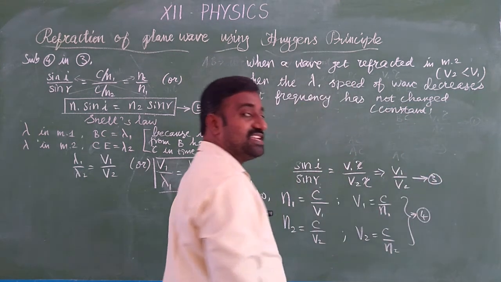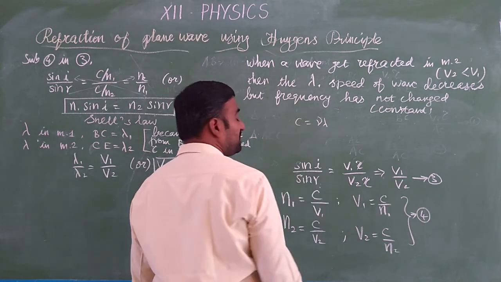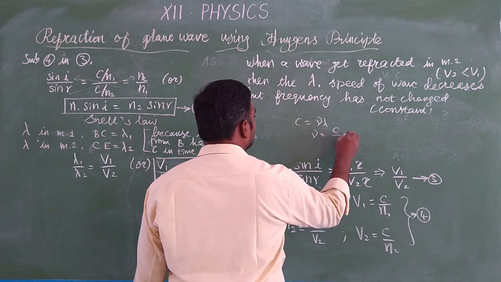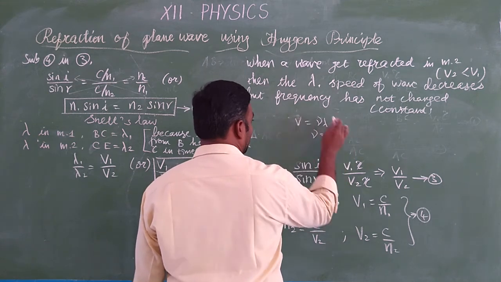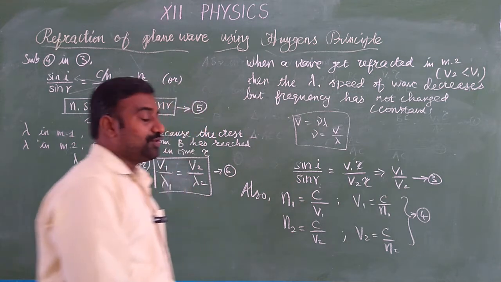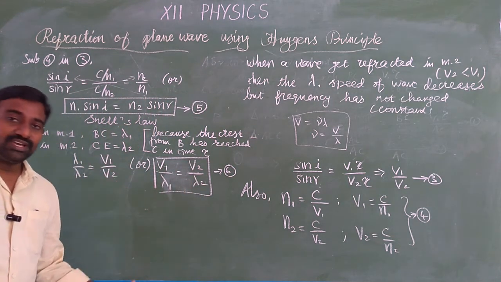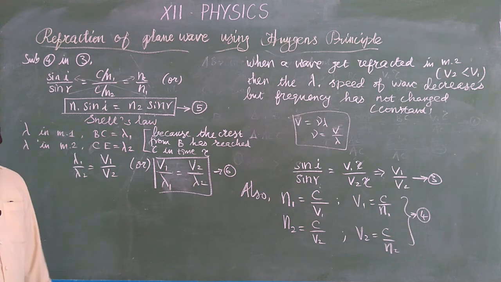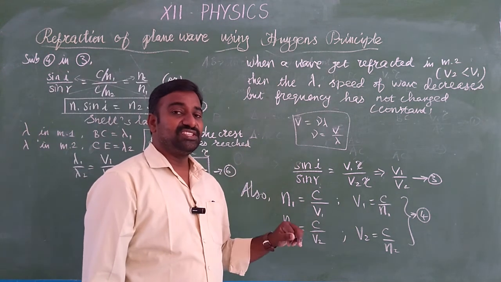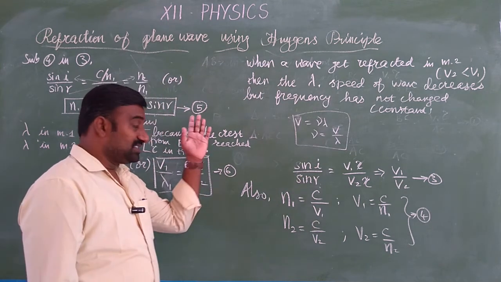We know already c is equal to nu lambda. Yes, c is equal to nu lambda. That is, the speed of light is the product of frequency and wavelength. So frequency is equal to speed by wavelength, this is V. Okay. So hence it is proved. We used the Huygens principle and we proved the law of refraction. Also, only the speed and wavelength have changes, but there is no change in the frequency in the medium. Okay.